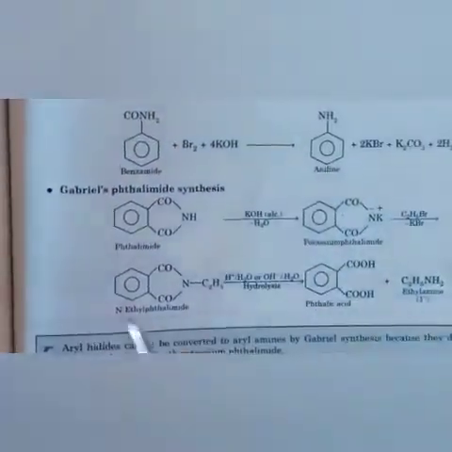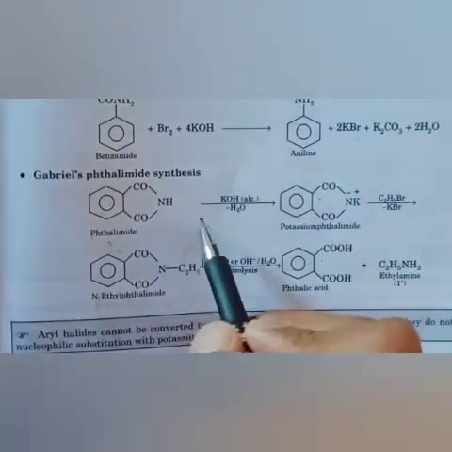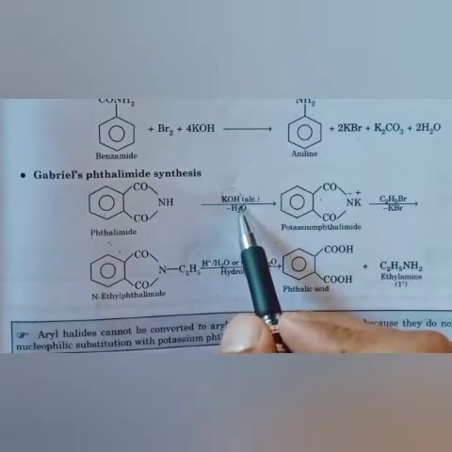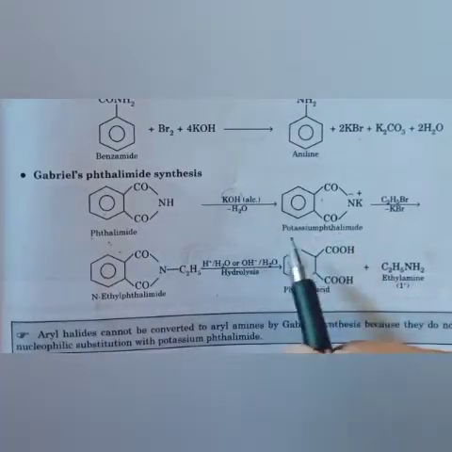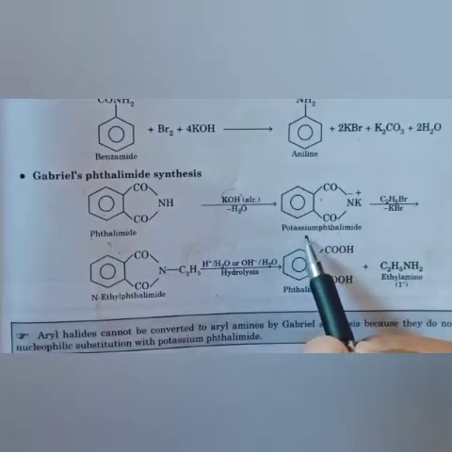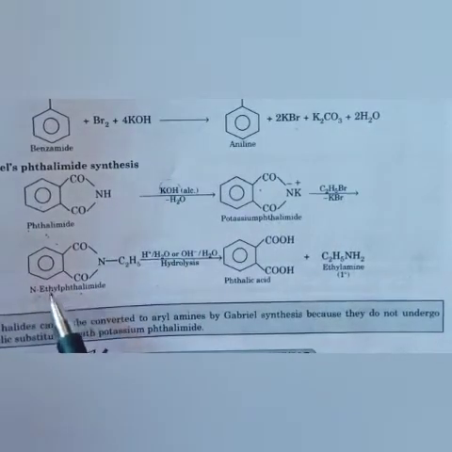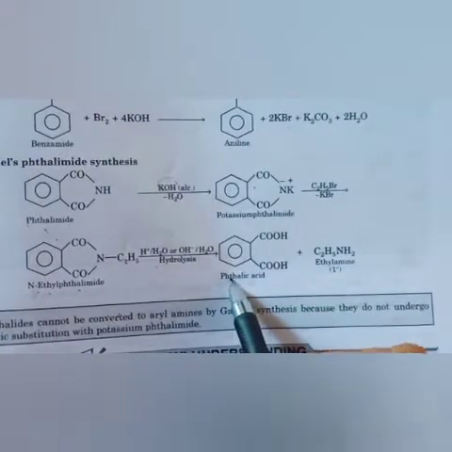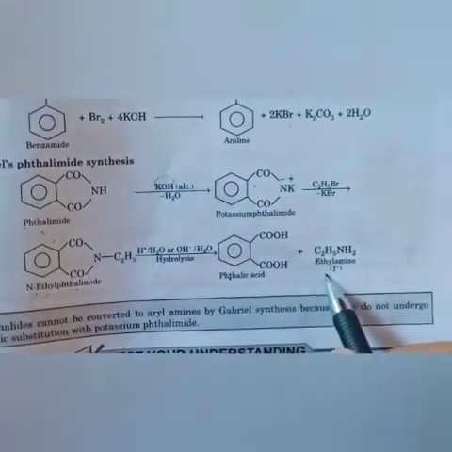Next, Gabriel phthalimide. Phthalamic acid is this. It will convert into phthalimide when we react with alcoholic KOH, or alkaline, if I may say. So it will convert into potassium phthalimide. Then that potassium phthalimide will convert further into N-alkyl phthalimide. Then the N-alkyl phthalimide will hydrolyze and change into phthalic acid. Phthalic acid is benzene with carboxylic acid groups, and along with this it will give primary amine.